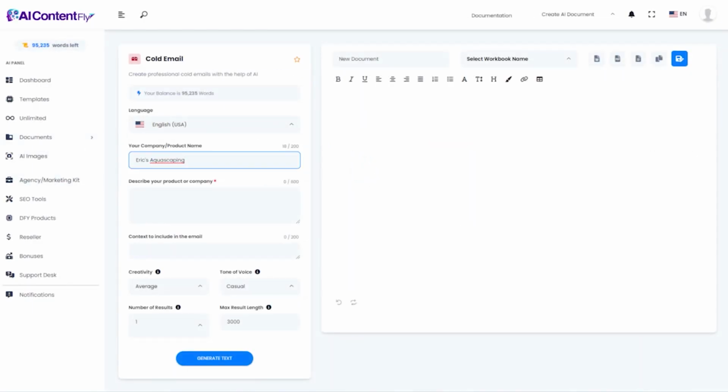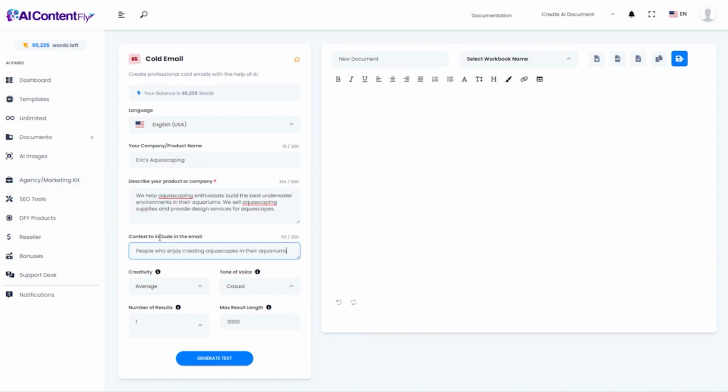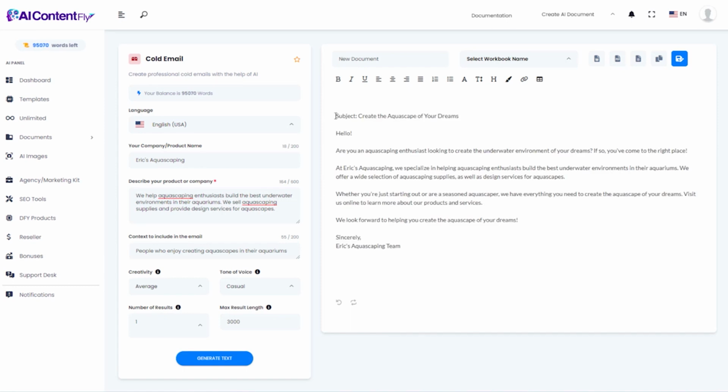I'm going to give it exactly the same information that we gave it in the previous one. I'll even leave the tone of voice the same at casual, and I'm expecting the AI to give me something different than it gave me just a moment ago. And it does. The subject is create the aquascape of your dreams.